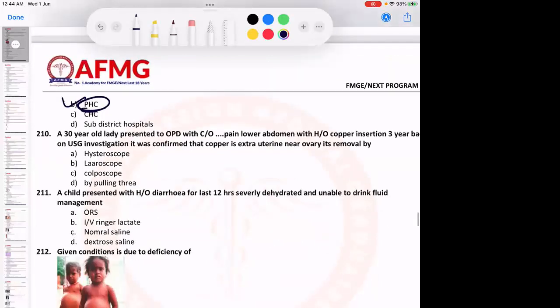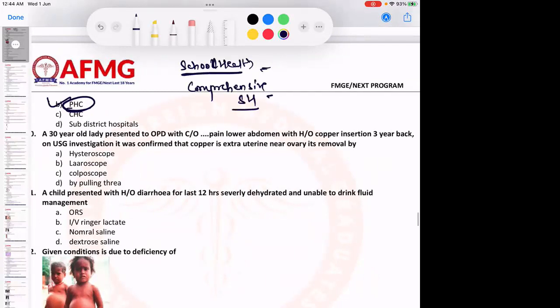One more question which was given: which was the first committee to work on school health, and the committee to work on comprehensive school health? Two important questions and repeats. The first committee to work on school health was the Bhore committee. But the committee to work on comprehensive school health was the Renuka Roy committee.